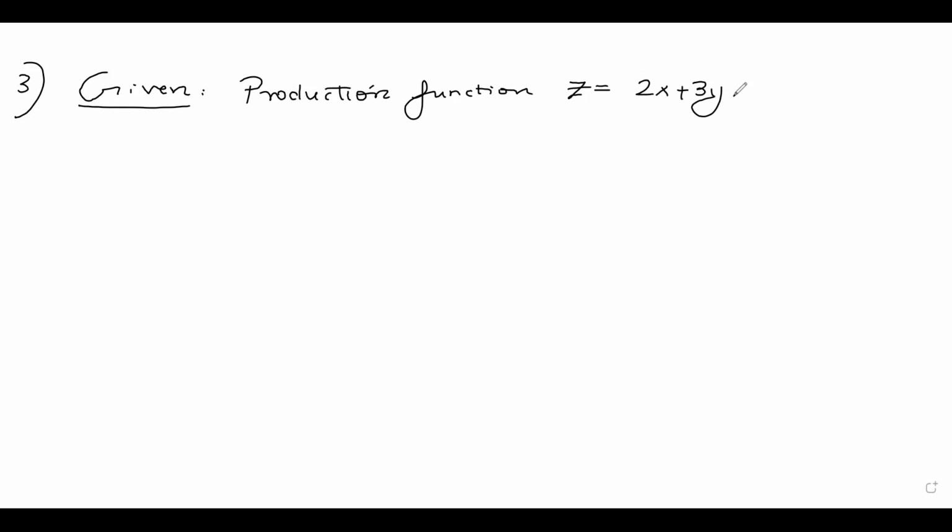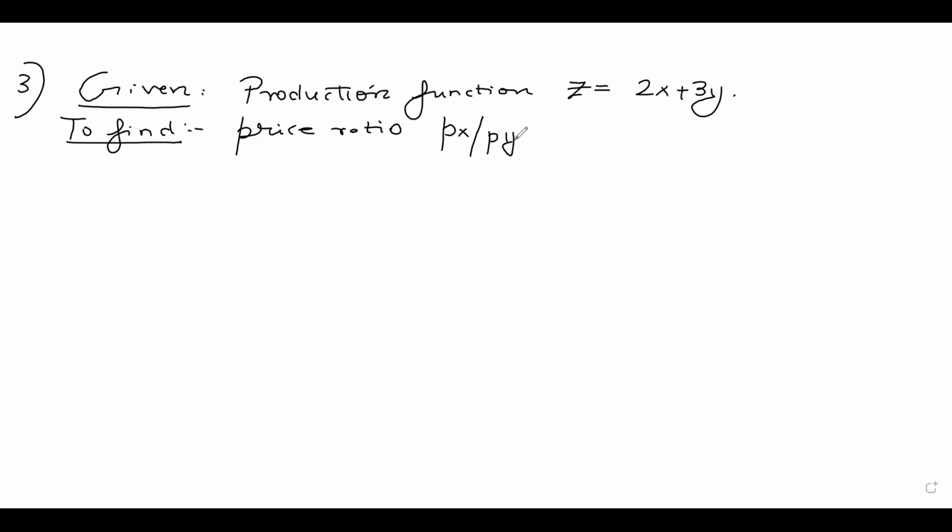And what do I need to find out? We need to find out the price ratio px by py, where px is the price of commodity x, py is the price of commodity y.